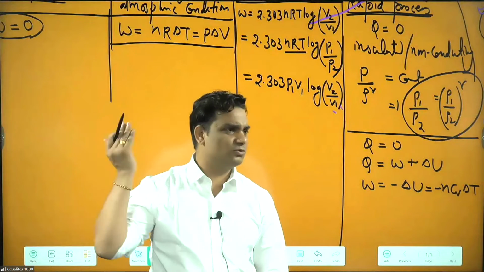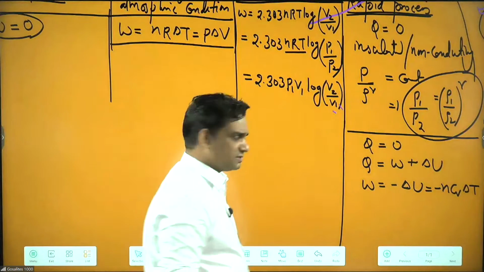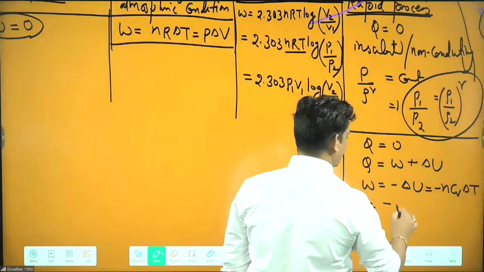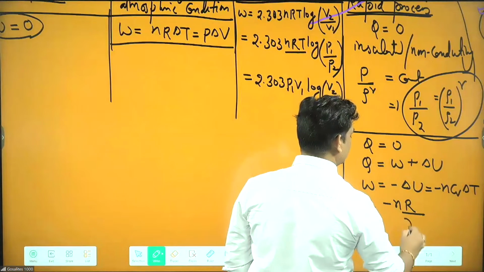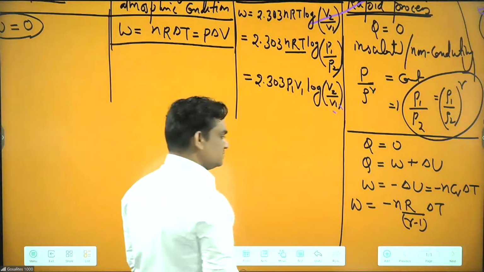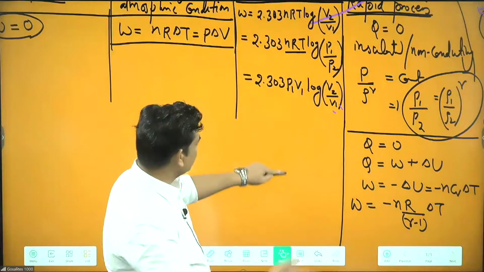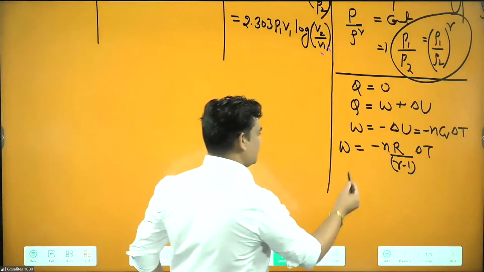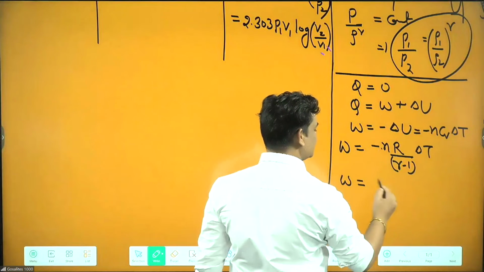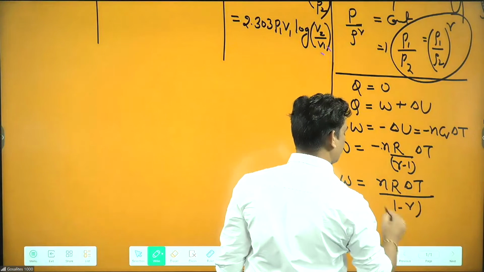So we can put the values here: W equal to minus n, and Cv will be R by gamma minus 1, into delta T. If you take this minus inside, it comes nR delta T divided by 1 minus gamma. Okay.